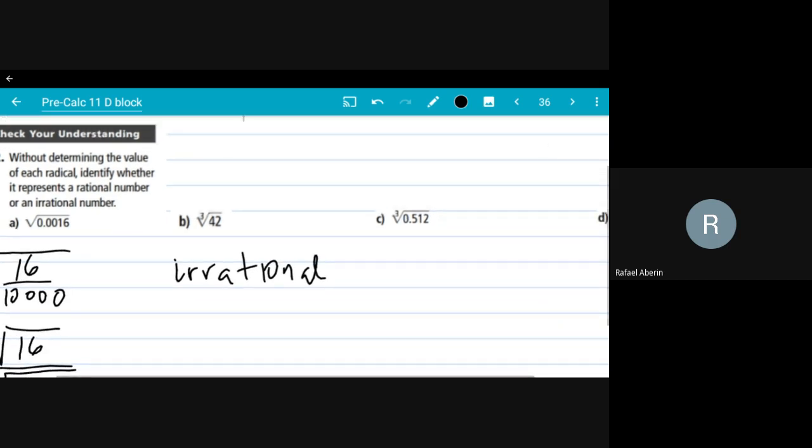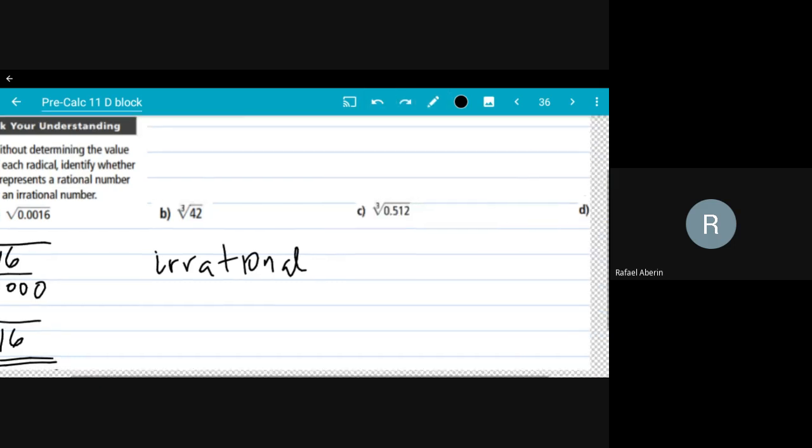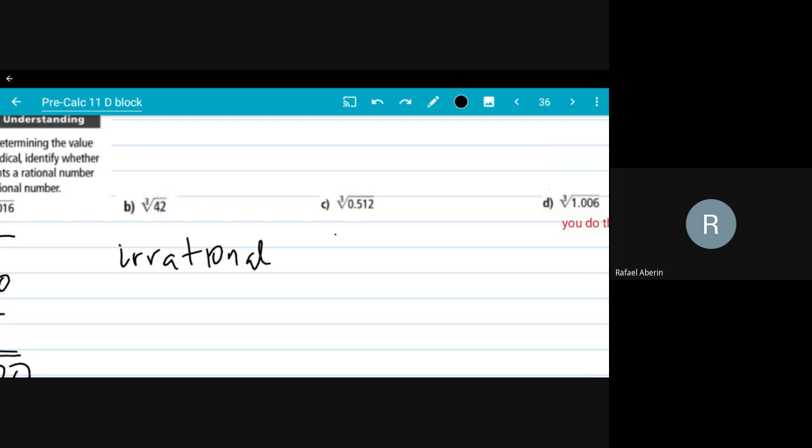What about the cube root of 512 thousandths? Let's turn it into a fraction. 512 on top. The denominator would be what? The first number would be tenths, second number hundredths, third thousandths. That means you have a denominator of 1,000.